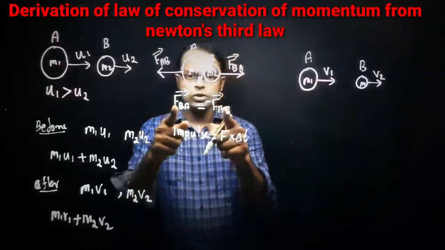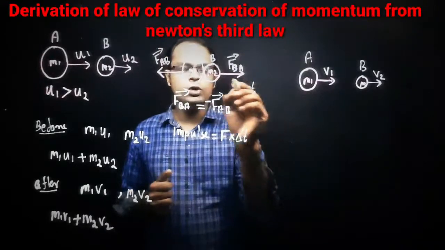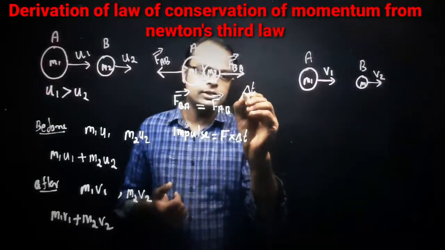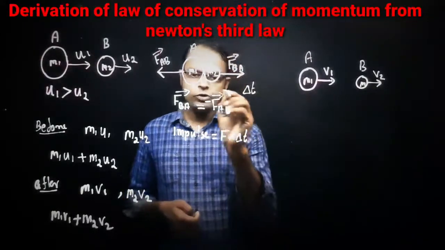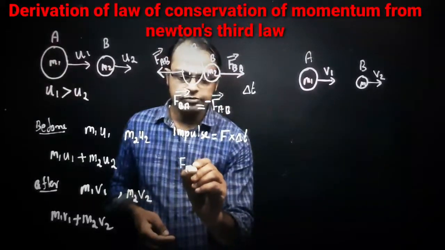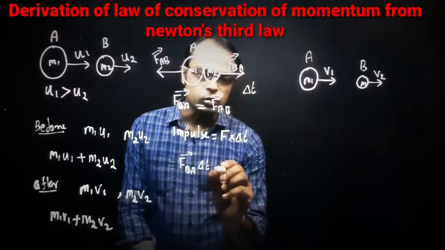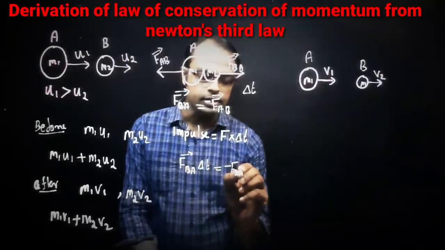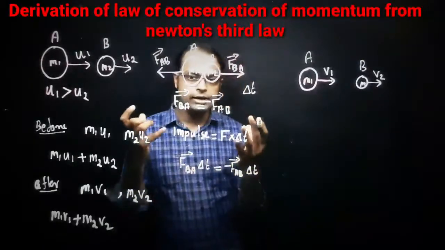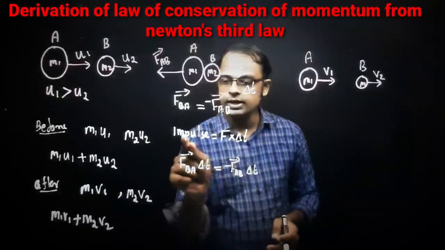Now you see this diagram: during the collision, the time interval is very small. We say the time of collision is a small t, or delta t, a very small time. If you multiply this equation by delta t, we can write FBA into delta t is equal to minus FAB into delta t. We are multiplying by delta t because the time interval of collision on both bodies is the same, right?